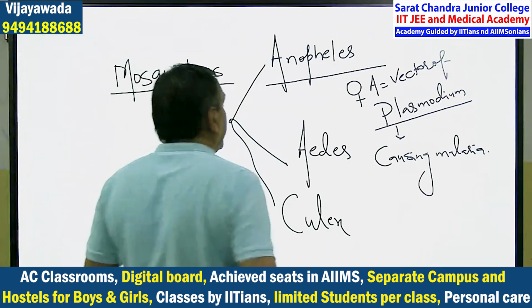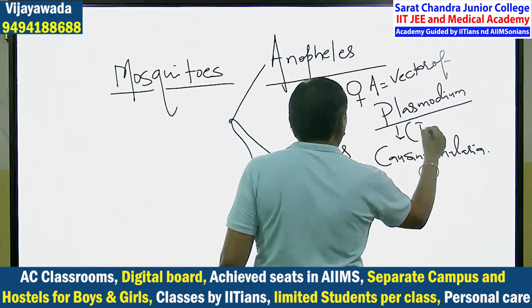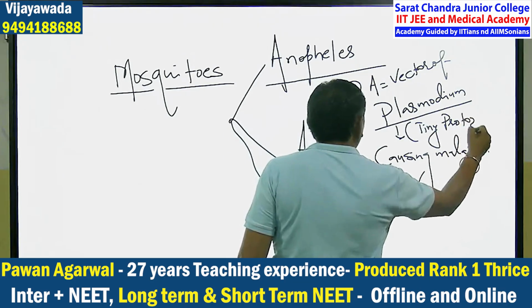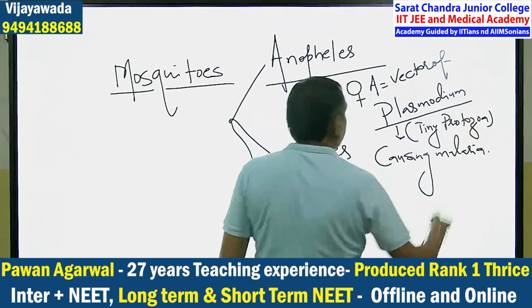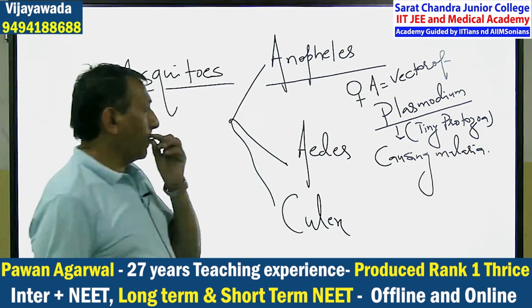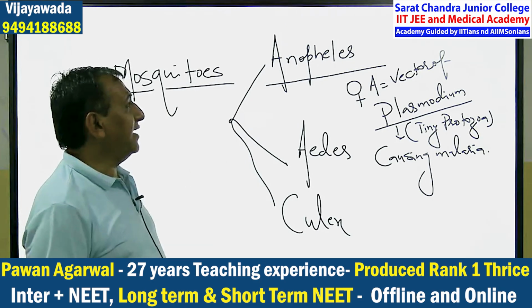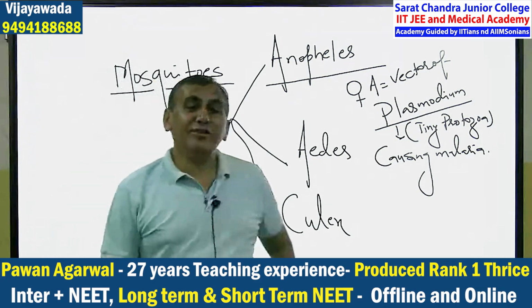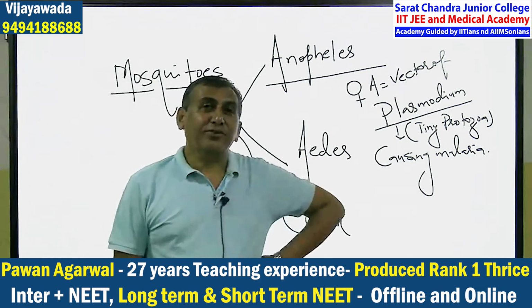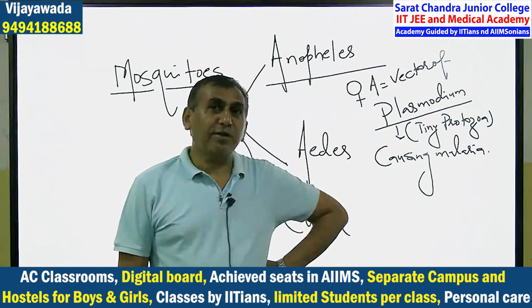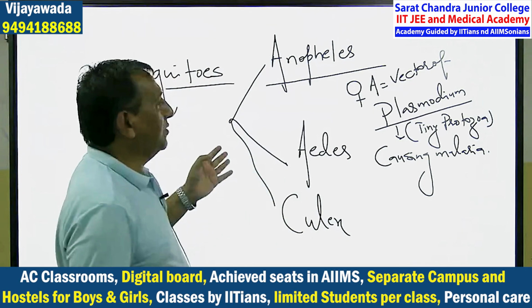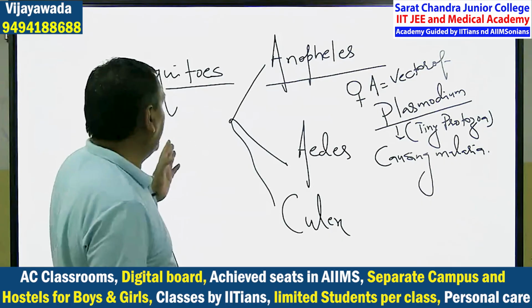It is a teeny protozoa, not of the animal kingdom; it is in Protista. It is carried by the female Anopheles mosquito. The life cycle is completed in human beings and the female Anopheles mosquito.